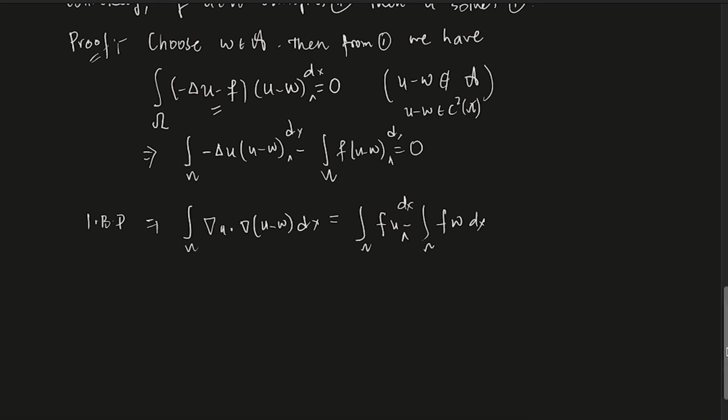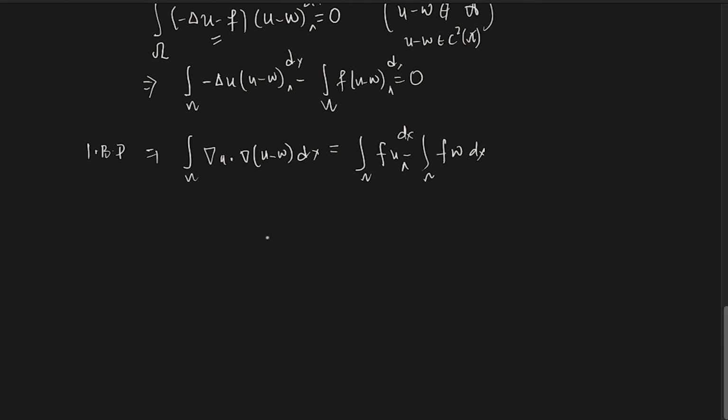Now if you are doing integration by parts, there is a boundary term, right? But u minus w is 0 on the boundary. That is why we multiplied by u minus w. Since u minus w is 0 on the boundary, that boundary term, which you remember from integration by parts, is not there.